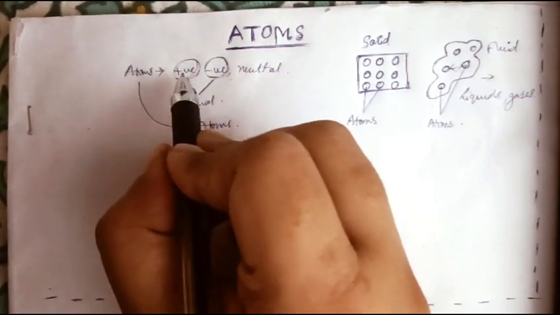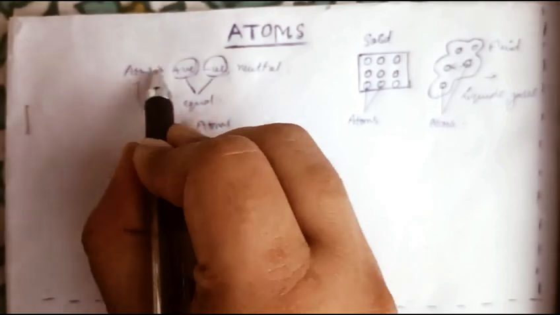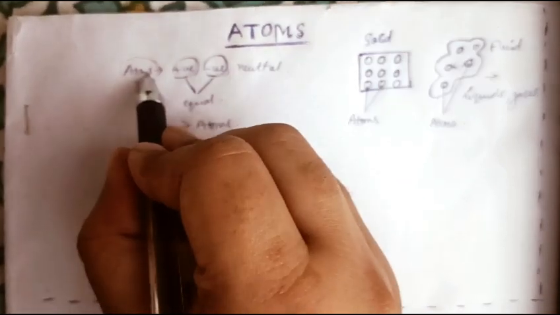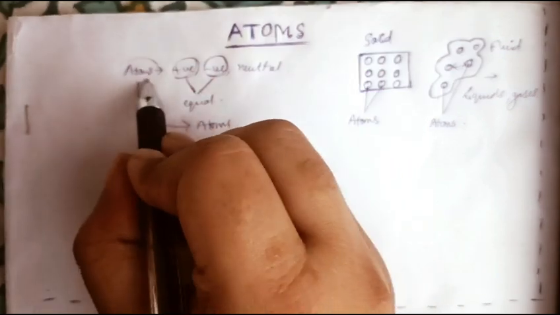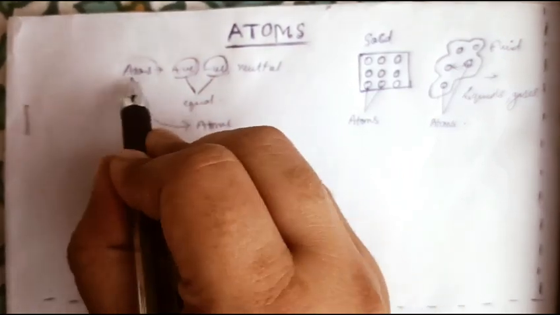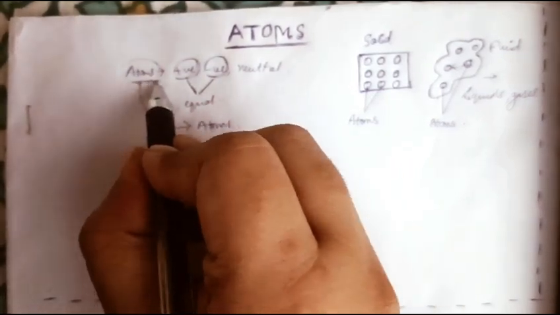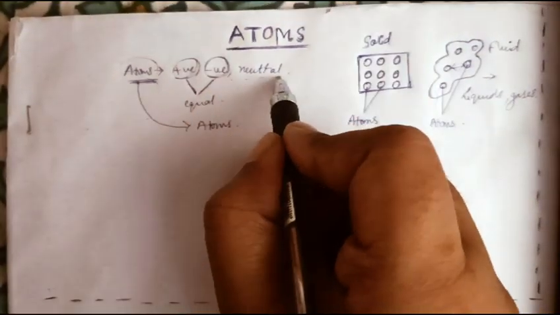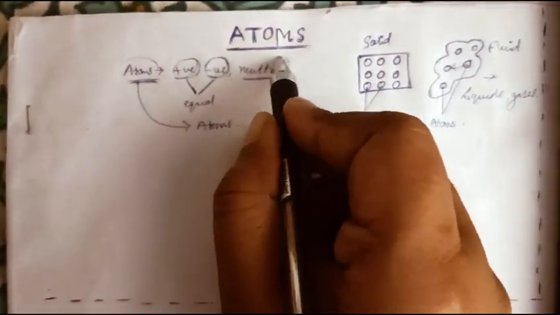Okay, the number of positive charge particles inside an atom will be equal to the number of negative charge particles inside the atom, and so atoms as a whole will be neutral. That is, atoms will not have any net charge. Okay, there are also neutral particles present inside atoms.